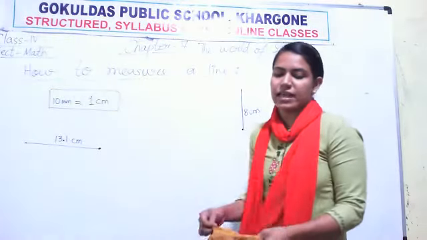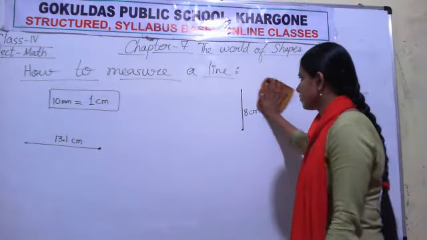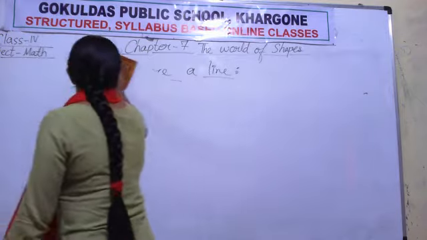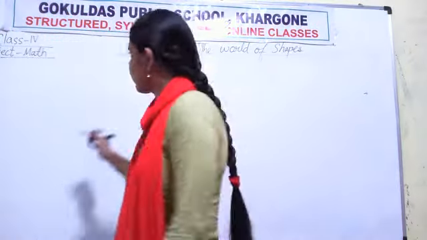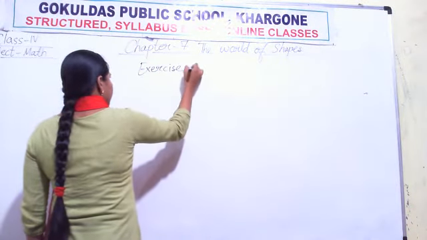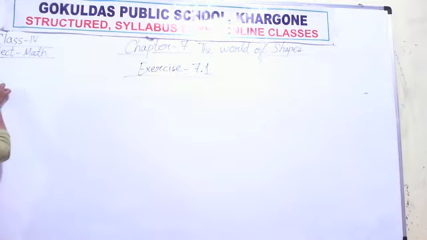Now open exercise 7.1. Exercise 7.1, question number 1.